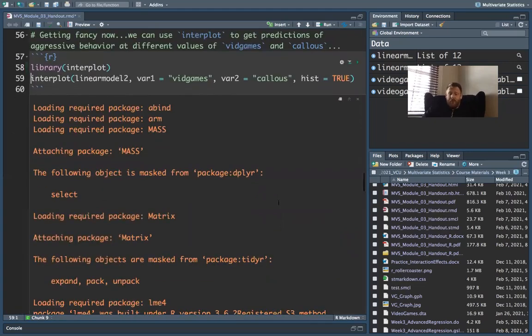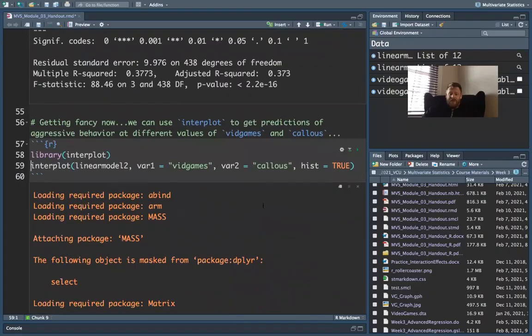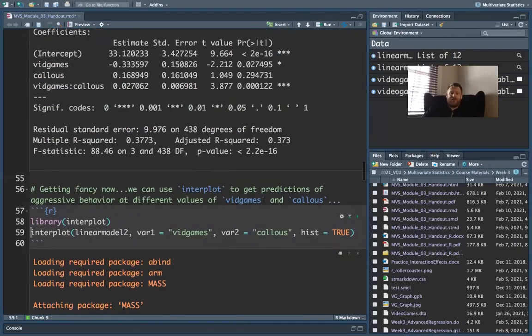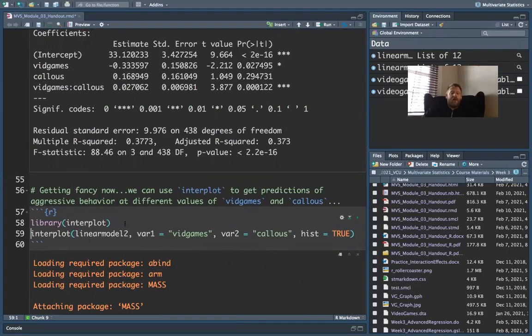Interplot is going to help us with creating this. These aren't error messages. This is just a little message that the package is loaded up. We're going to interpret the results using interplot. The command here is interplot. Then you put the name of the model, which in our case was linear model 2. Then you have to give it a variable 1, and that one's going to go on the x-axis. That's your IV. Variable 2 is your moderator. In this case, I put a little histogram on here to make it easier to interpret, but we'll have a look at that.